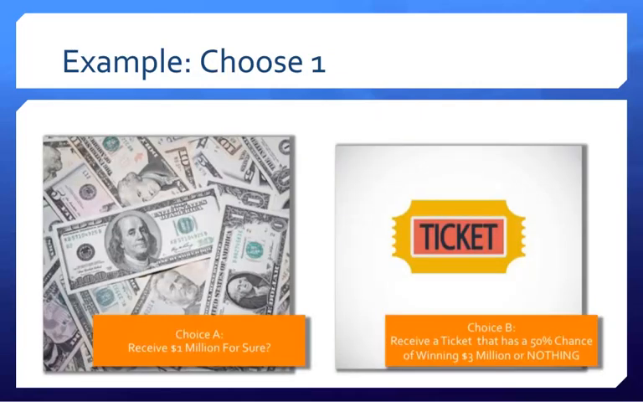While we'll get into some more complex scenarios later, let's start with an easy example of a decision under risk. Let's say I approached you with the offer to choose one of the following. You can choose choice A, where you'd receive a guaranteed $1 million, or choice B, where you would receive a raffle ticket that has a 50% chance of winning $3 million and a 50% chance of winning nothing. Which would you choose? I'll give you a few seconds to think about it before continuing on.